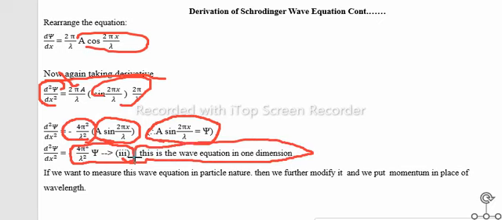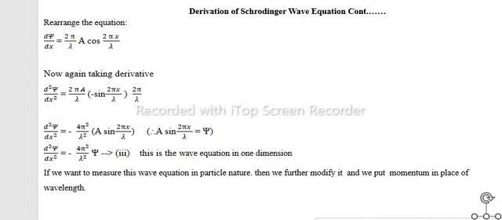If we want to express this wave equation in particle nature, then we further modify it and we put momentum in place of wavelength.